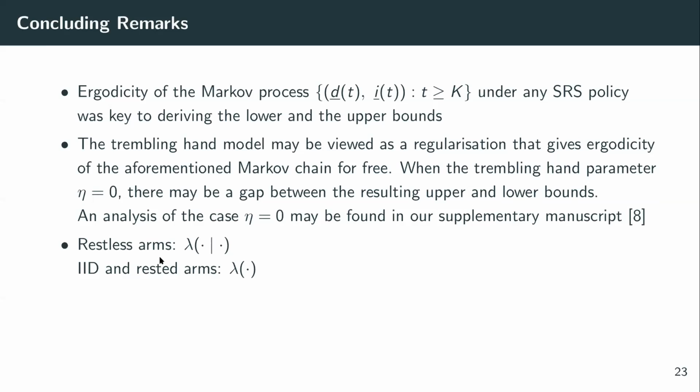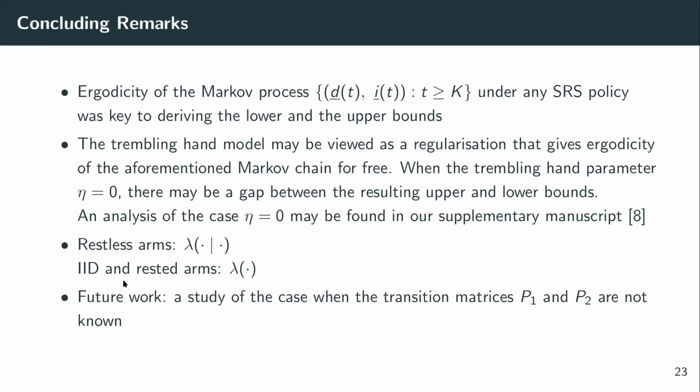Also, in a setting of restless arms, we typically encounter conditional distributions on the arms conditioned on delays in last observed states, which are much more complicated objects to deal with than their unconditional counterparts which appear in the settings of the prior works. As future work, we would like to study the case when the transition matrices P1 and P2 are not known and have to be learned along the way.